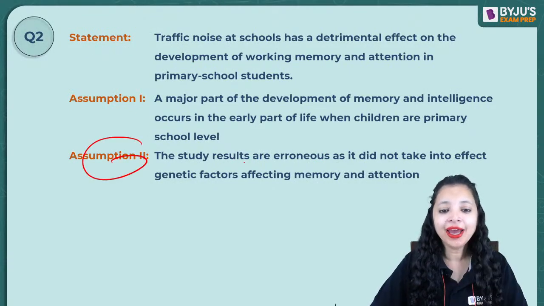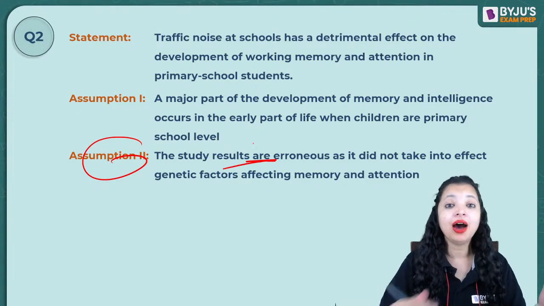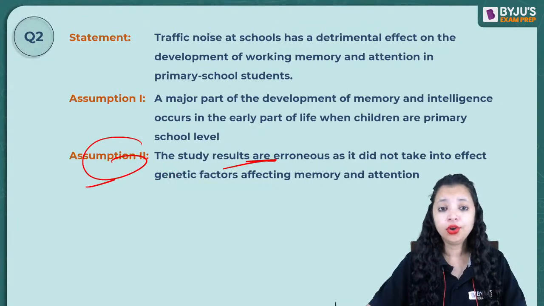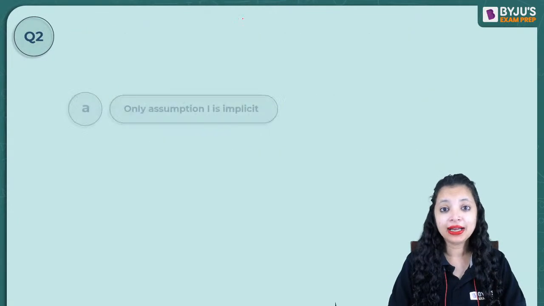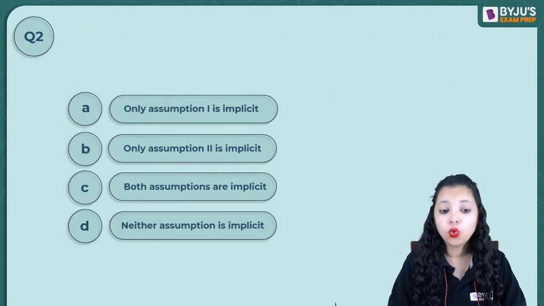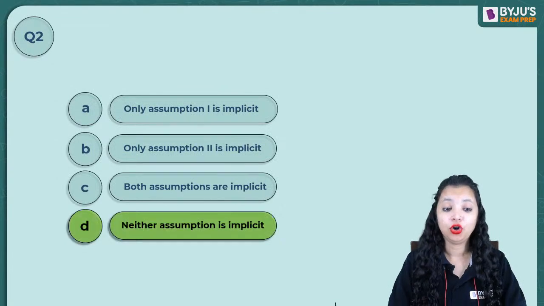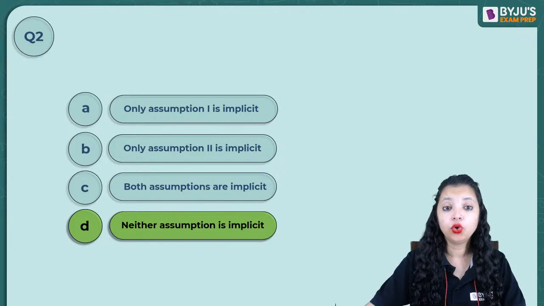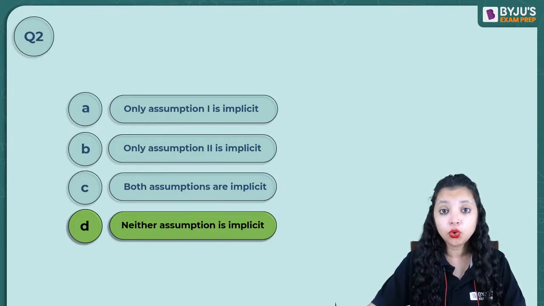So this is merely an opinion and opinions are variable, whereas an assumption needs to be certainly true. So 2 will not follow. The correct answer for this would be neither of the assumptions are correct. Everyone who had marked 1 and 2, I hope you understand why both of them are wrong.